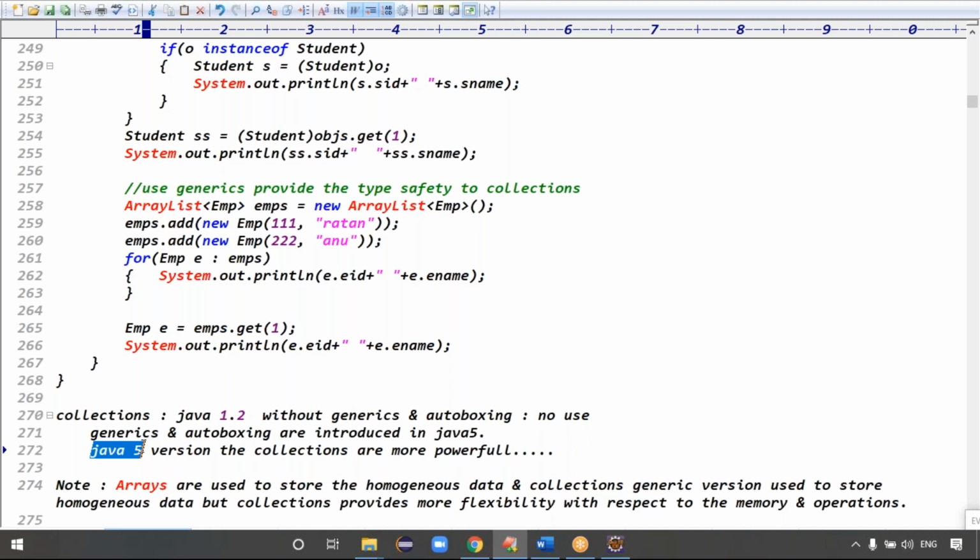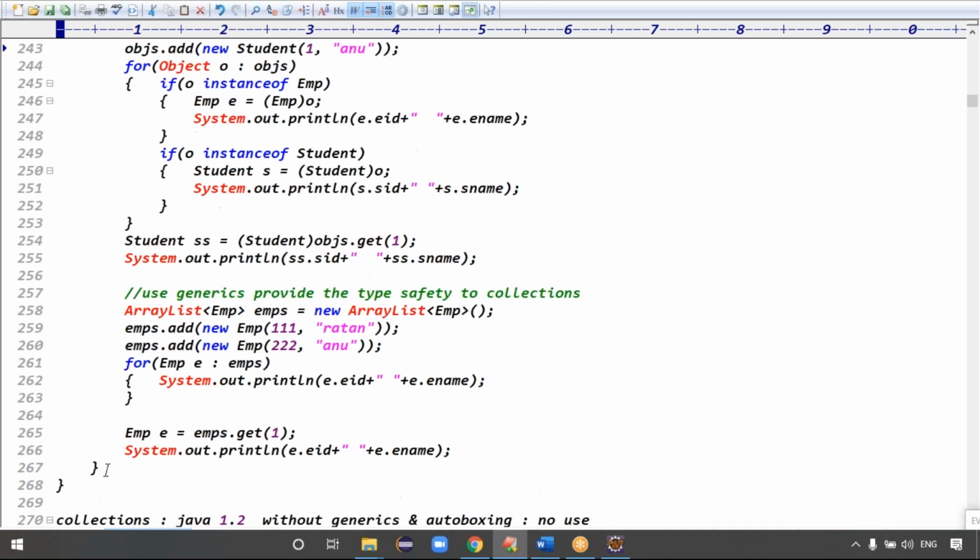Java 5 is the Tiger version, and it made Java more popular. The Java 8 version makes Java much more powerful with functional programming, right?